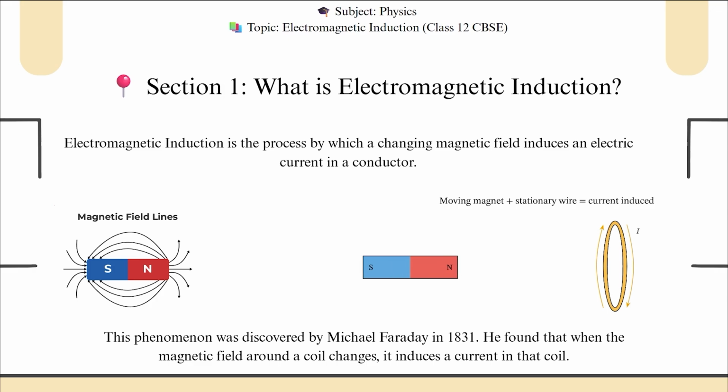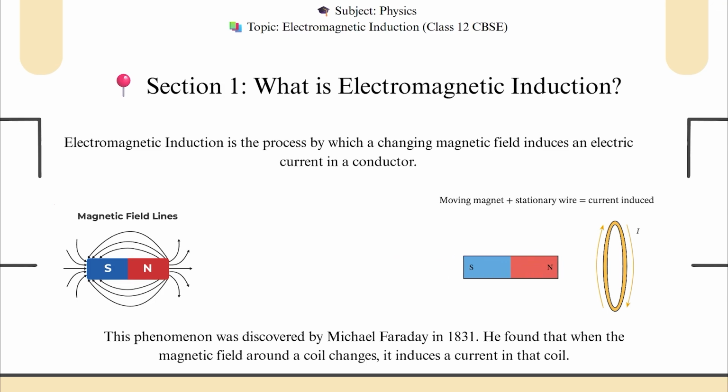When I bring this bar magnet closer to the coil, there will be production of induced current in this coil. And when I take the magnet away from the coil, there will also be induced current in this coil. But if I keep the bar magnet fixed at some distance, there will be no induced current, though there will be magnetic field lines associated with the coil. The field lines will be there in this coil, but there will be no induced current.